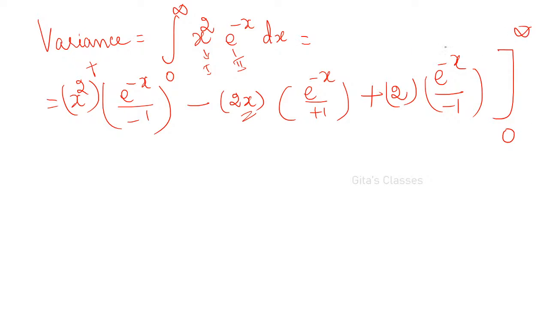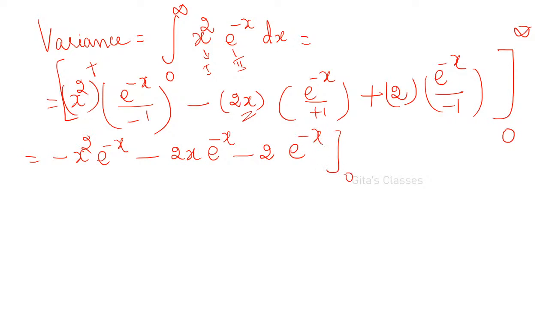Everything from 0 to infinity. Okay. So now you write these things. So minus x squared into e power minus x, then minus 2x into e power minus x, minus 2 into e power minus x from 0 to infinity. Right. Now if you apply, e power minus infinity is 0. So for the upper limit, this will become 0, this will become 0, this will become 0. So for the upper limit everything has become 0.